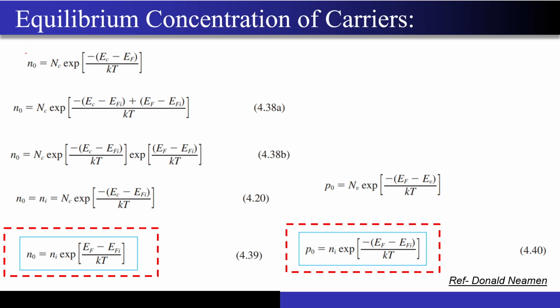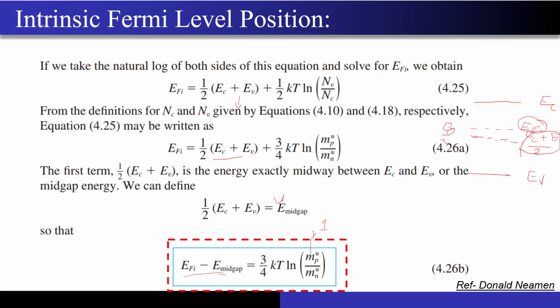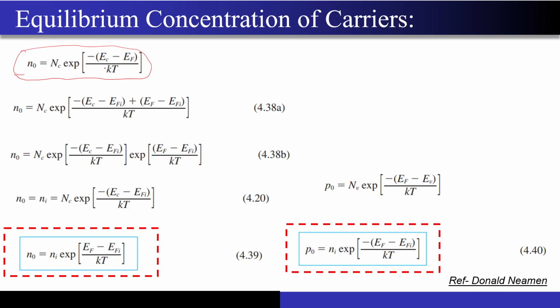So now you must be seeing this formula, right? This is what sir must have told you, right? But there is one more formula based on this intrinsic Fermi level concept that I explained to you just one slide back, right? So based on this formula also we can calculate the value of n naught actually. So now how can we do that? We can do some algebraic manipulation over here, right?